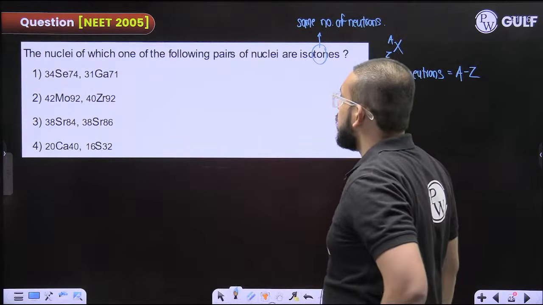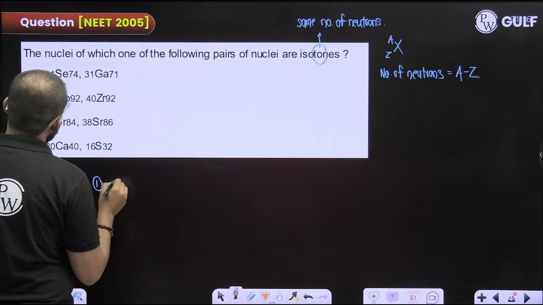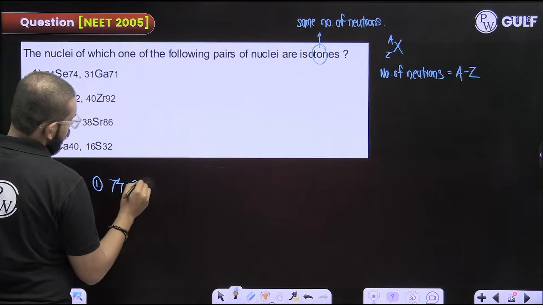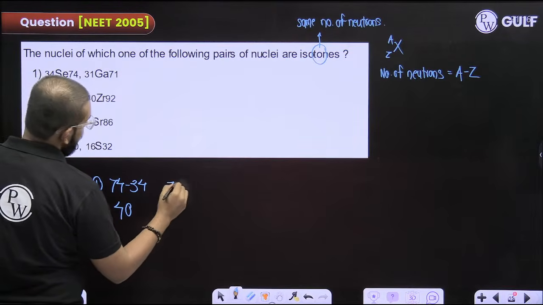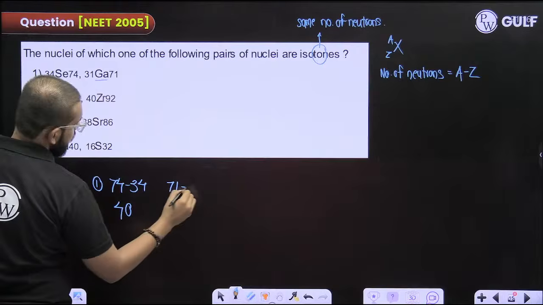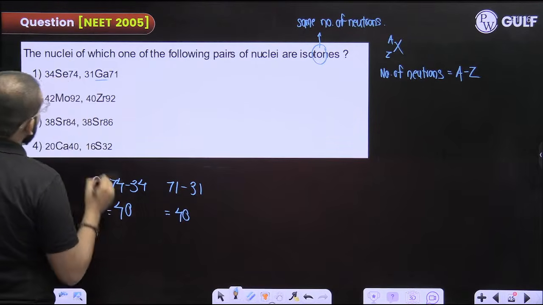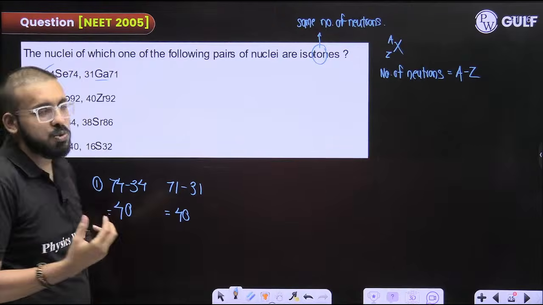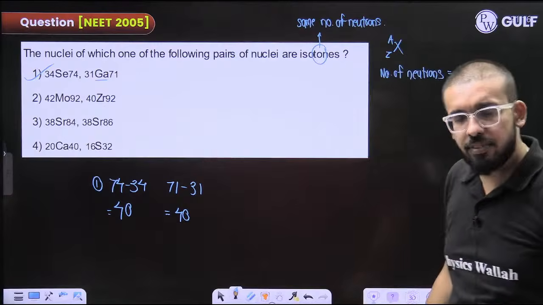Okay, fine. Let us find the number of neutrons for this. 74 minus 34, that will yield you 40. 71, now I am finding for this, minus 31, again it will yield you 40. So the number of neutrons, by chance you got the same for the first option only. For others you can check, you will find it different.